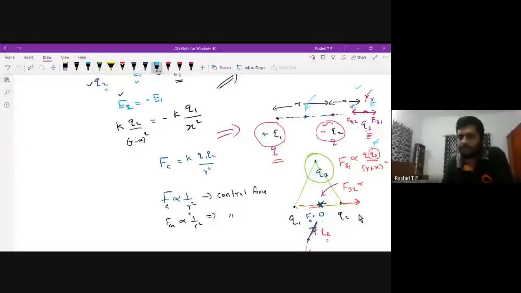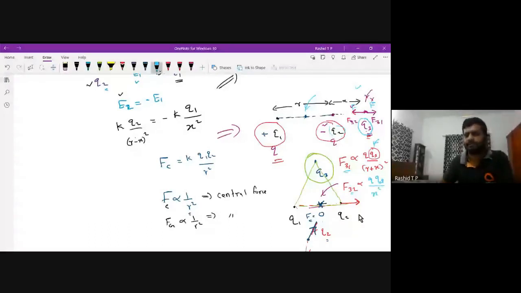F32 means the force between Q3 and Q2. In the example I consider, the distance is x square.